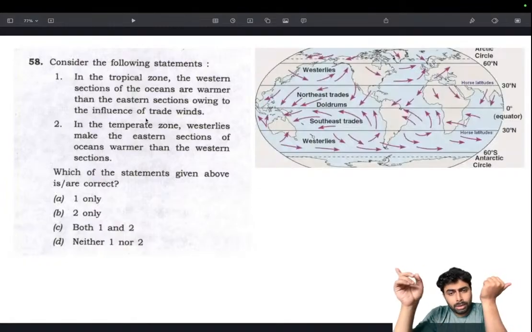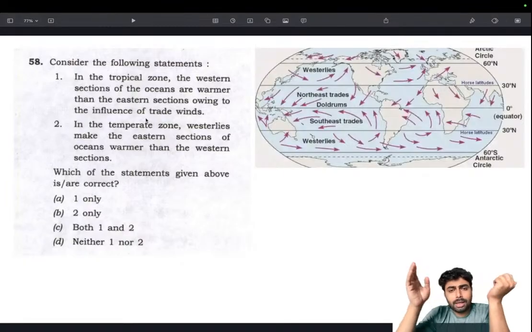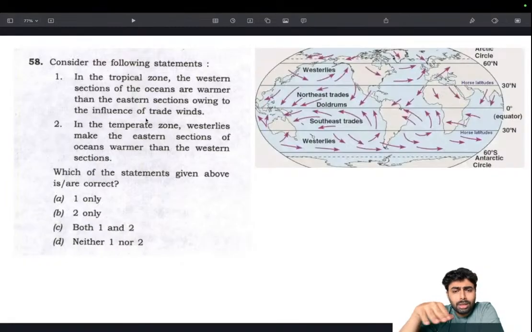They both flow from east to west, and they join at the equator, and there is a belt of calm, and that is called the intertropical convergence zone. The convergence of two trade winds forms the intertropical convergence zone, some 2 to 3 degrees north and south of the equator, and that region has doldrums. That is a calm area with minimal wind movement. So that's the fact about it.